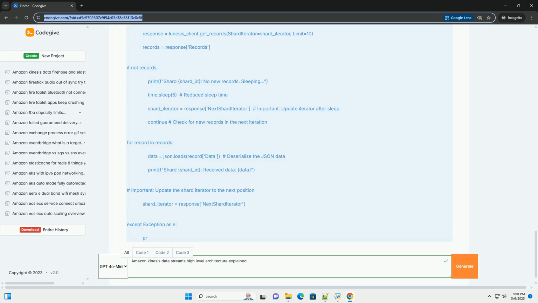5. Producer example, Python. This example demonstrates how to send data to a Kinesis data stream using the Boto3 library, the AWS SDK for Python. Explanation: 1.